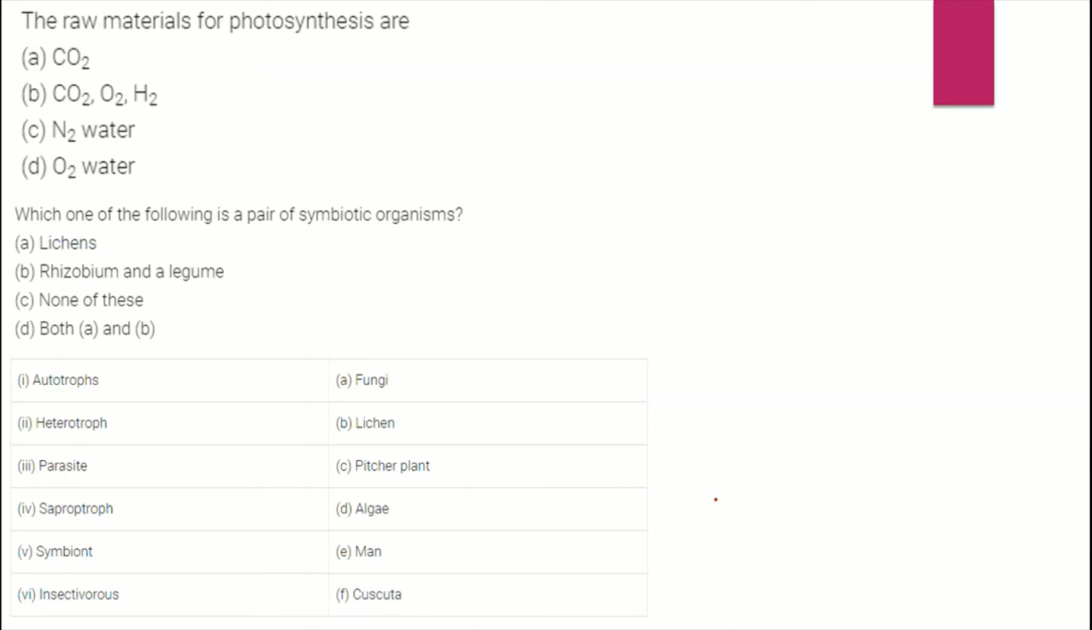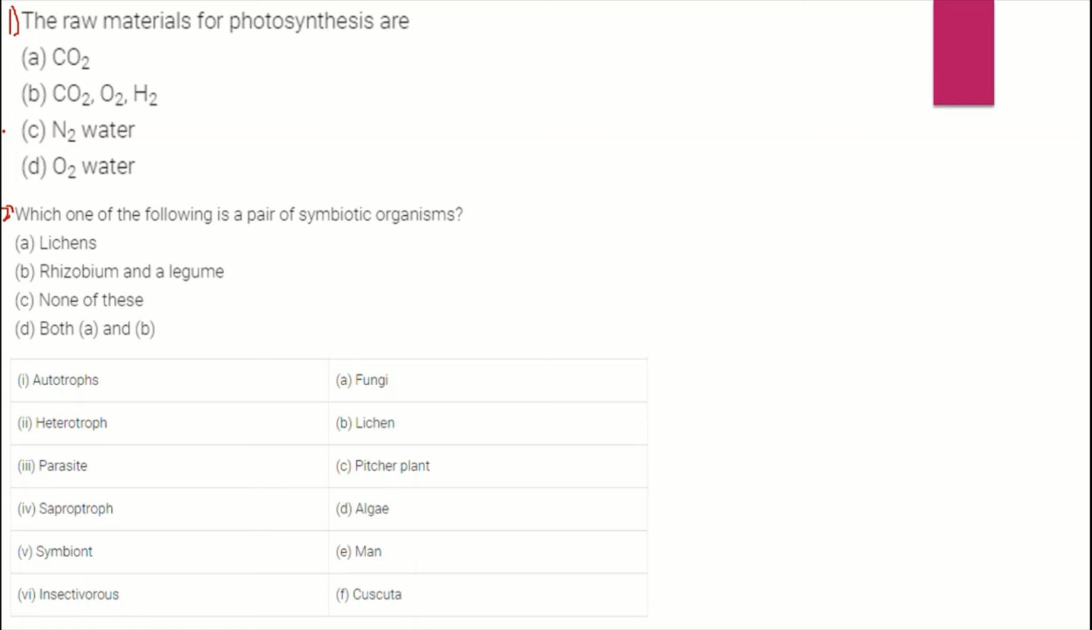Now the raw material. Wait, I will mark it with 1 and 2 so you can note. The raw materials for photosynthesis are... By seeing the options here, one is correct. Actually there are many materials, but in these given options there is one correct. I will explain this, because the options have been changed. CO2 is the correct answer.